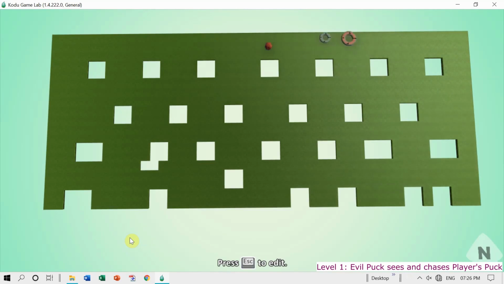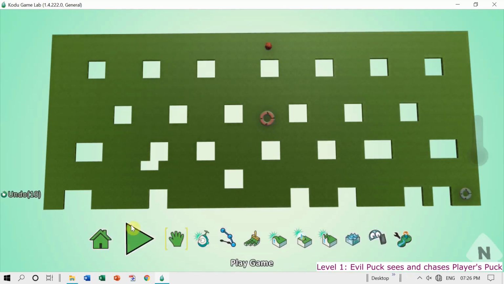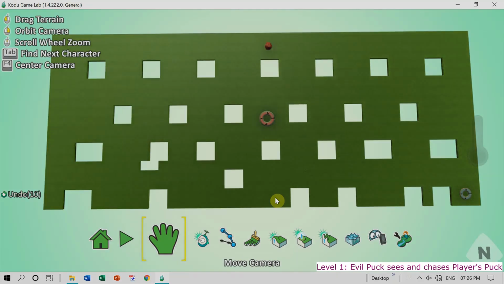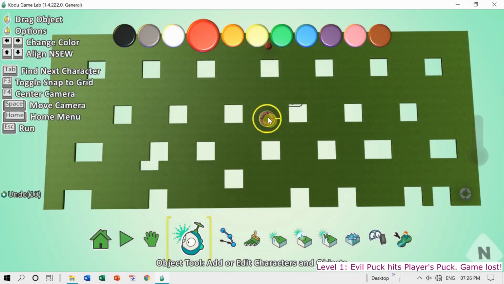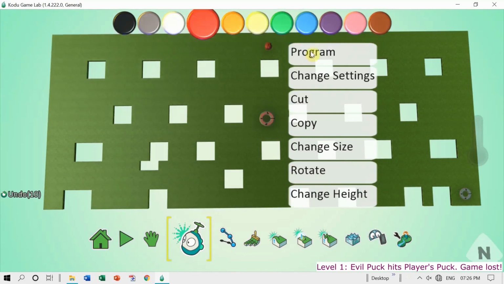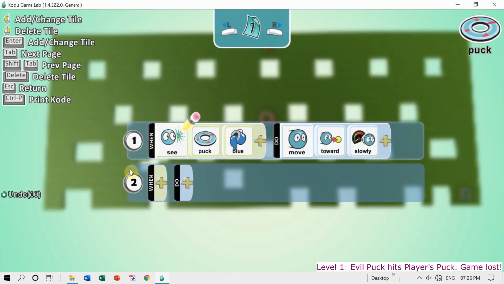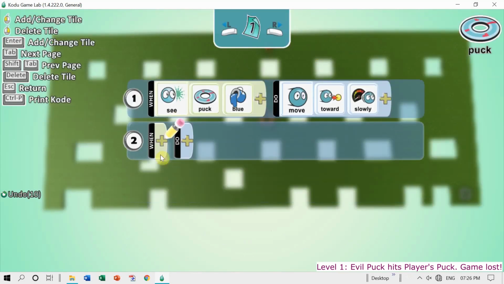Next is, as soon as evil puck is going to touch the player's puck, the player's puck will be eaten and the player will lose the game. See, here we do it. Next instruction for evil puck, when bumped into whom? Well, you can guess.